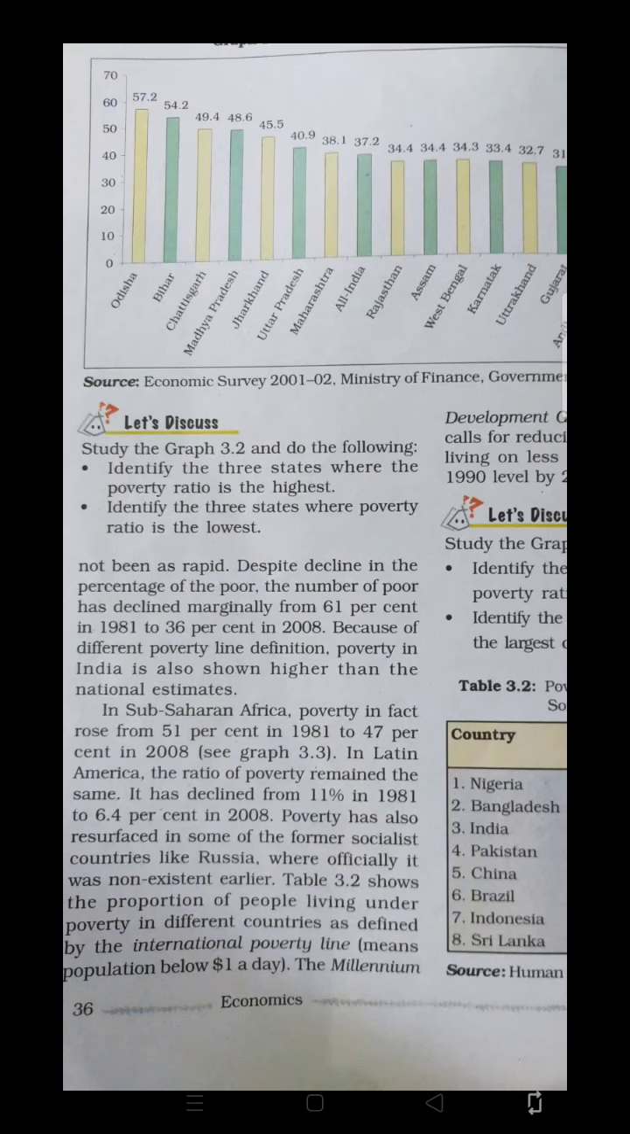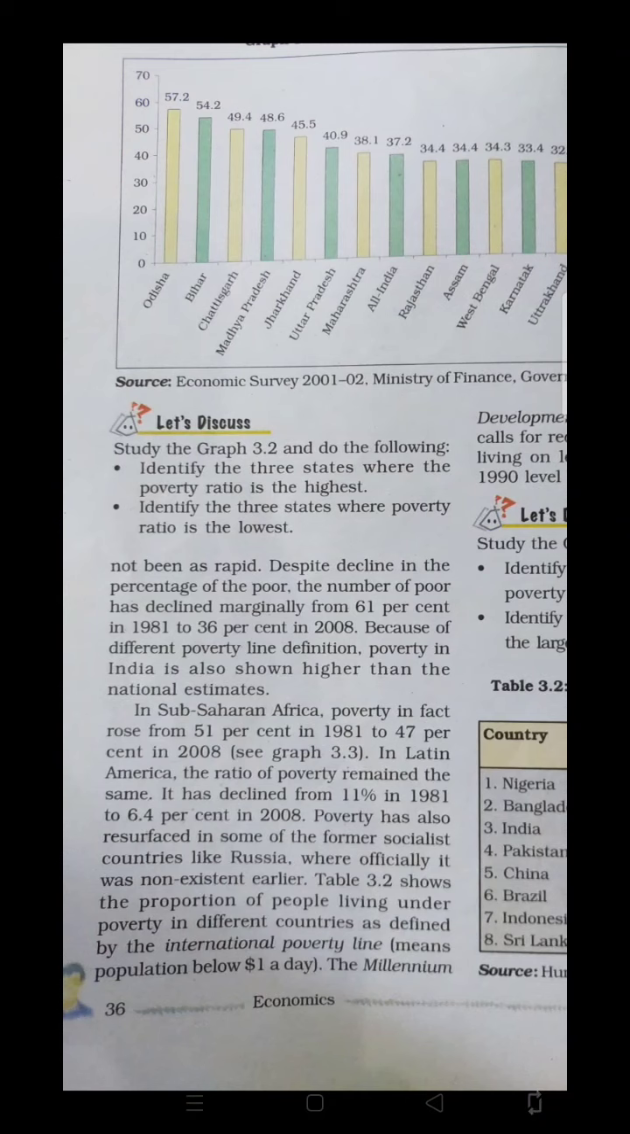If we talk about it, 61% was there in 1981, but in 2008 it is 36%. There was a decline, but not that much. So poverty in India has also shown higher than the national estimation. So definitely the estimation table is given here, so you just read it once.